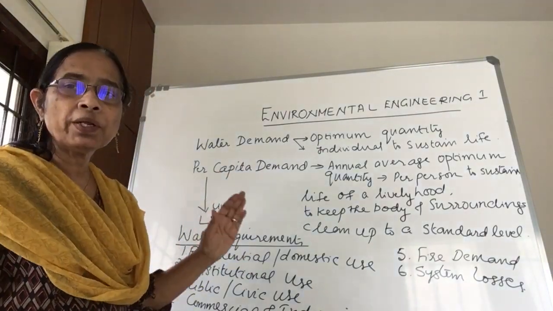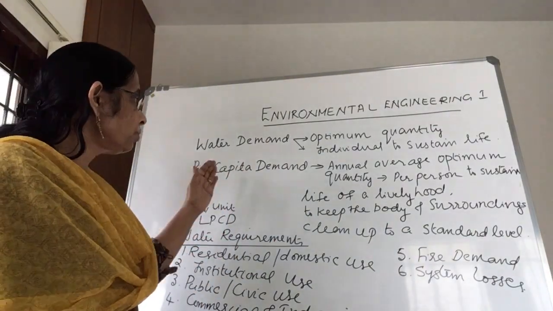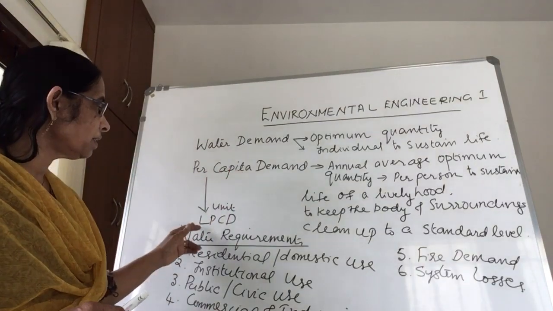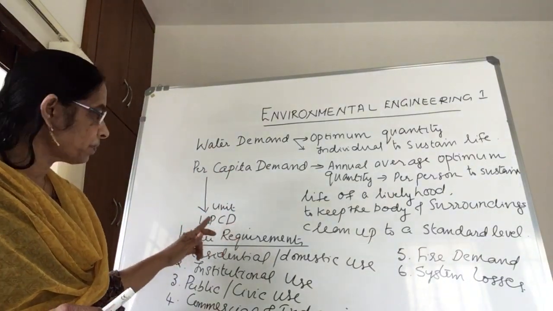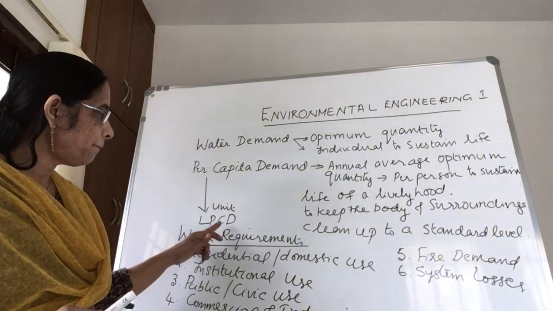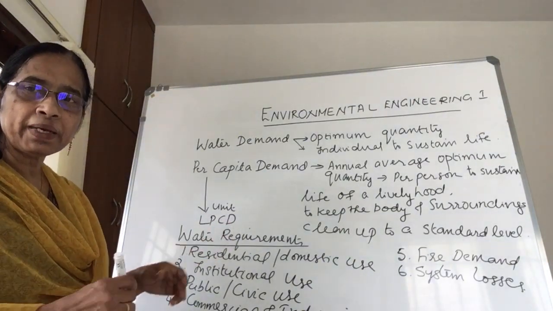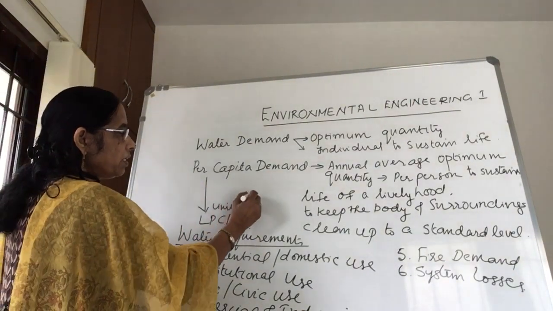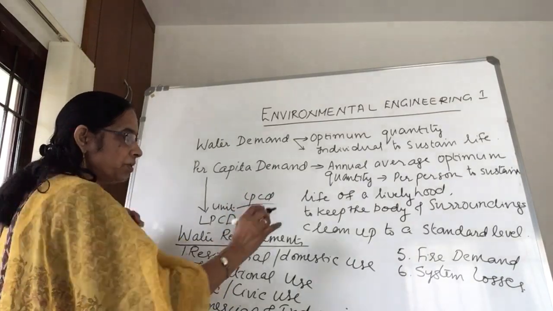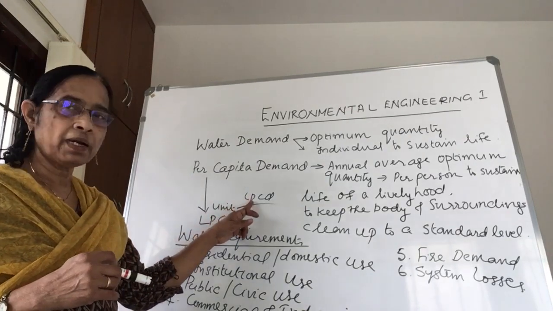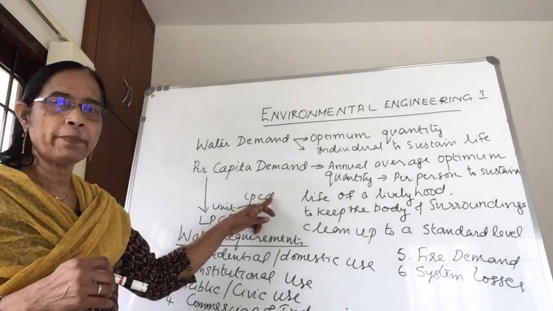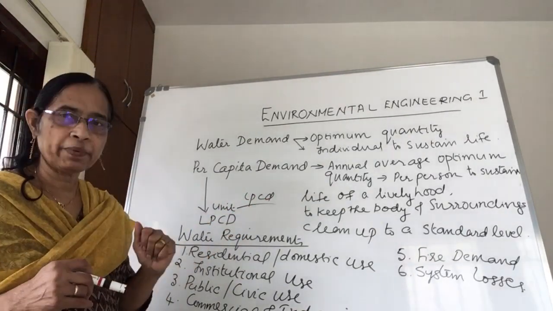Then what is the unit of per capita demand? The unit of per capita demand is liters per capita per day. That is in short LPCD. In small letters also you can write lpcd, that is liters per capita per day.